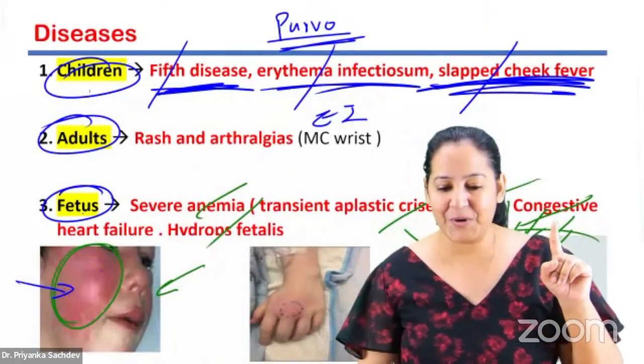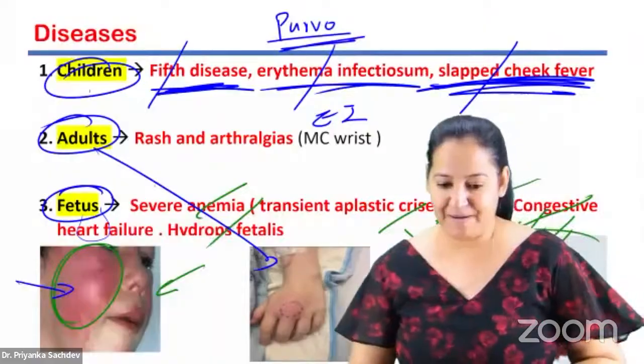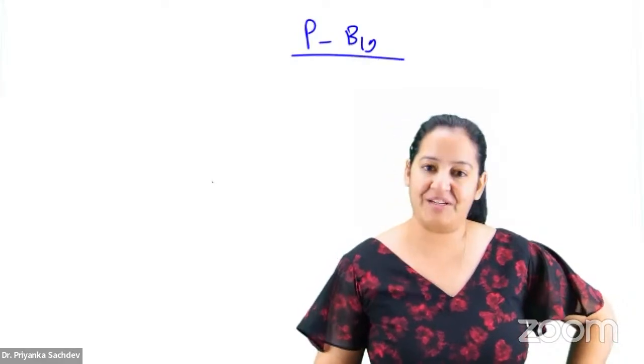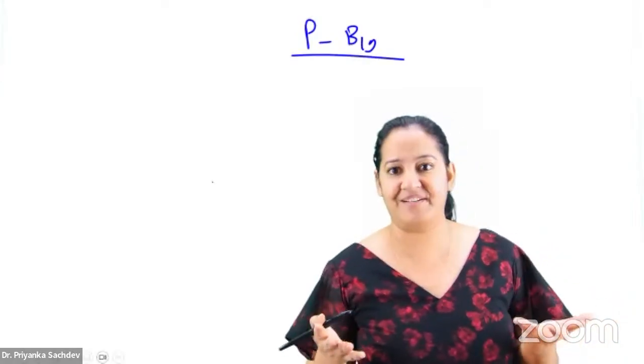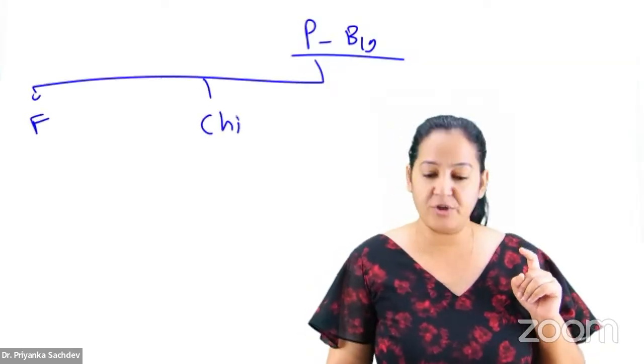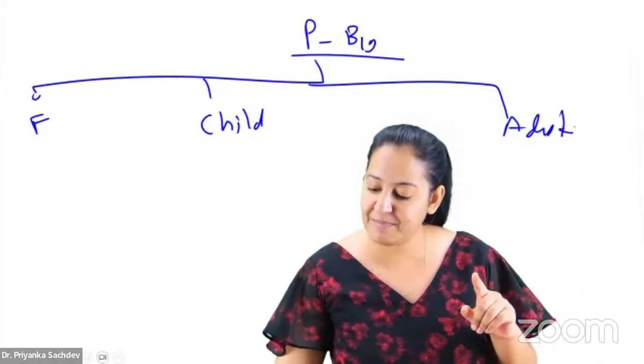In adults, it causes arthralgia, especially in the wrist joint. So please, when you get a question on parvovirus, the answer is not always slapped cheek. You get tempted looking at the words slapped cheek. Depending on who the question is about, whether the fetus, the child, or the adult, your answer should vary. The options will have all of these.